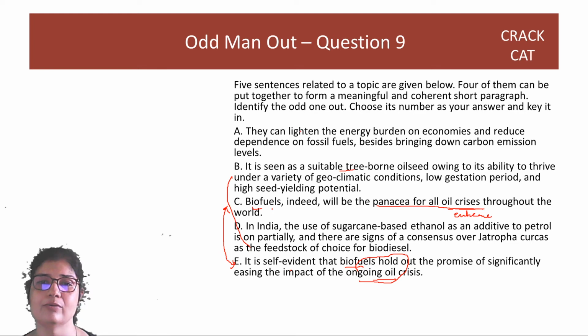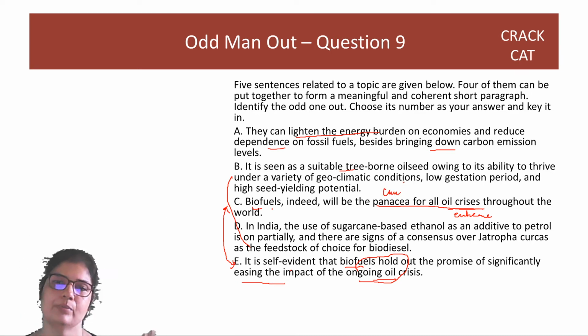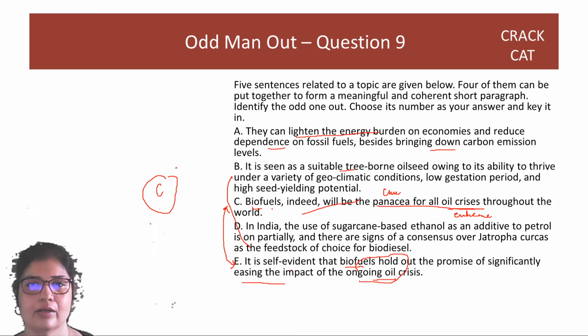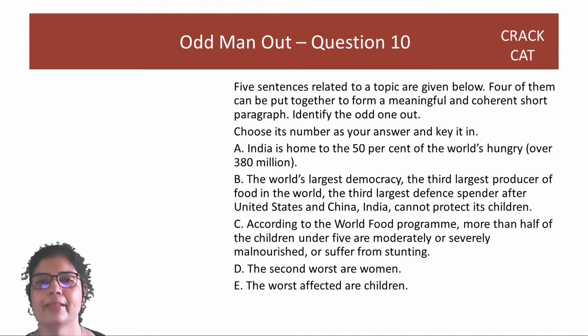Right? They can lighten, see what are they? They can lighten the energy burden. They can't make the energy burden disappear. Right? Reduce dependence. Bringing down, not eliminating. So these words are all mild. Easing the impact is much better than saying it's a cure for all oil crises throughout the world. So C is out, C is the odd one out, and E will go with the tone of the other sentences. Right? Great.